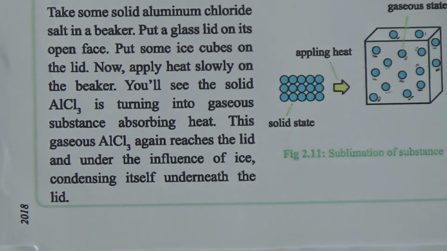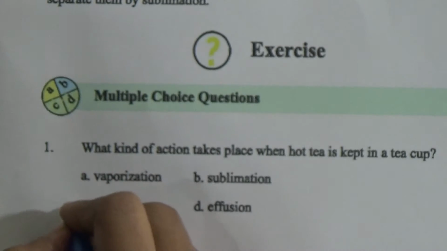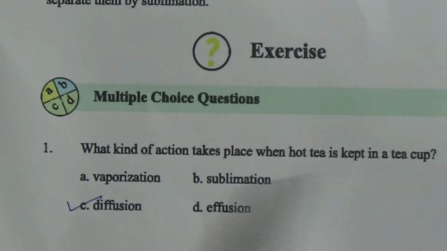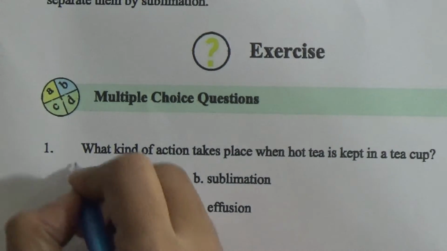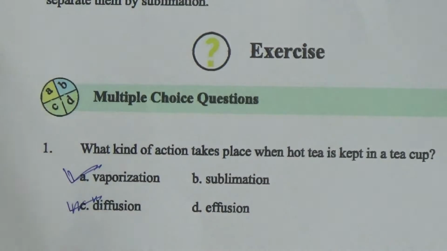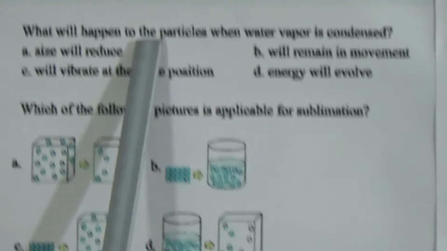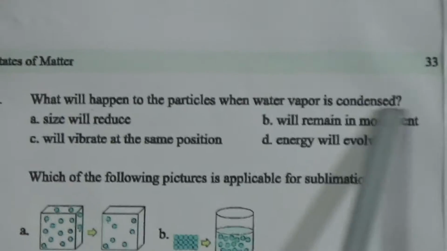Now come to the exercise MCQ. What kind of action takes place when the tea is kept in a teacup? That means there will be diffusion. Tea is kept in the teacup, that will be, sorry students, this will be vaporization. Just now we have learned it. This will be vaporization.